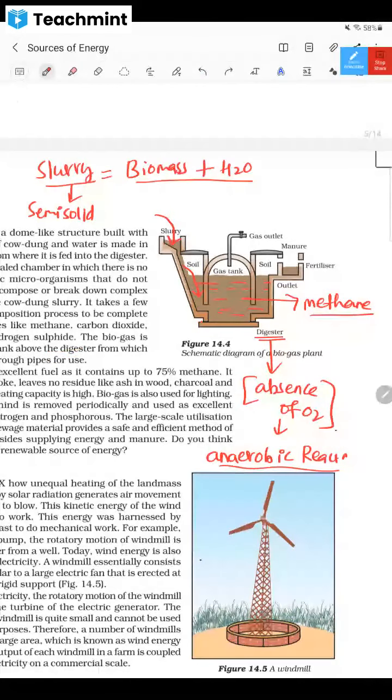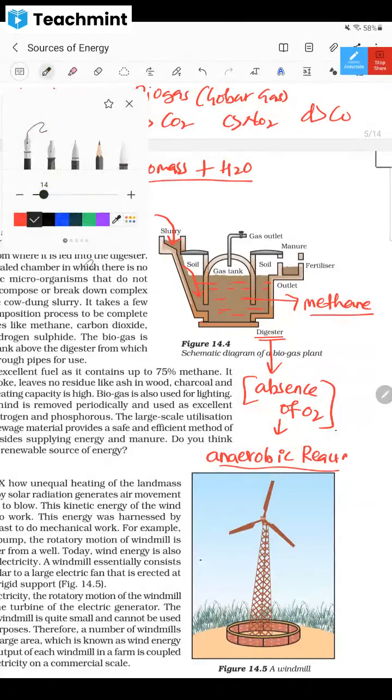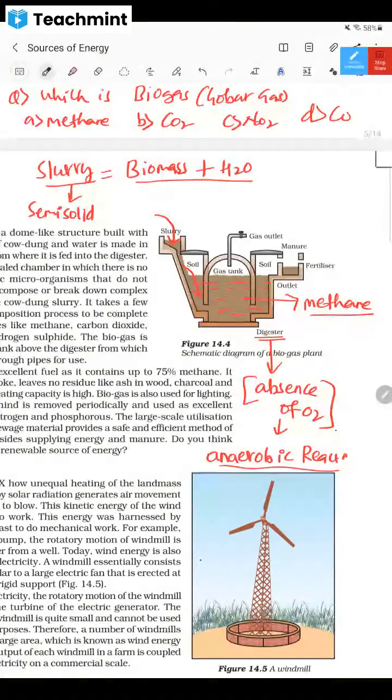If somebody asks which one is biogas or gobar gas, with options A, methane, whose formula is CH4, and CO2, NO2 and so on, which one will you take? You have to take methane. Clear?